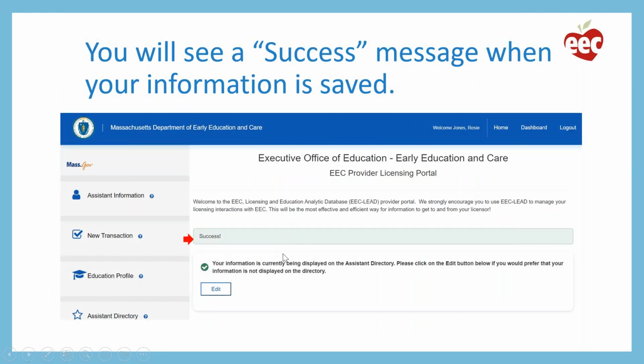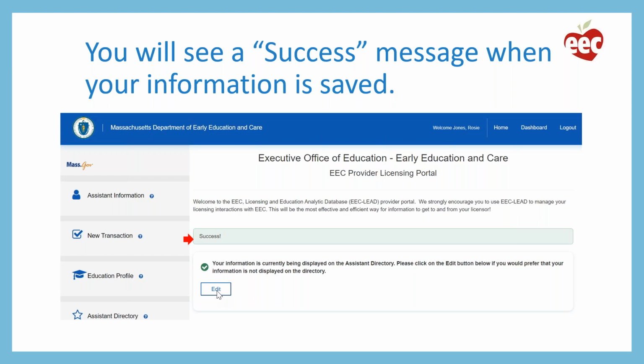So in our example, our assistant clicked yes, that she does want to be included in the directory. Once she clicks submit, she sees a green success button letting her know that her choice was successfully sent to EEC. There's a second message below that says her information will now be in the directory and to please click on the edit button below if she would like to edit her choice.